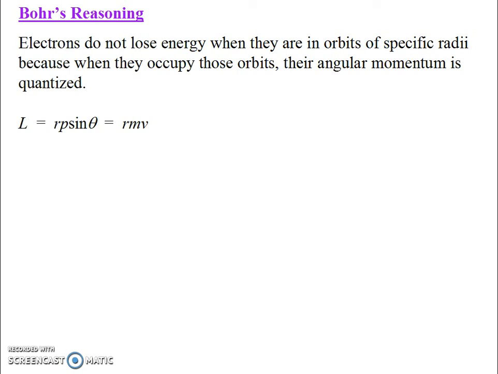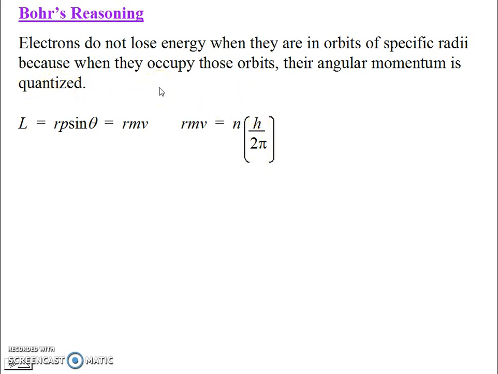Okay, so here's what Bohr figured out. By studying the angular momentum of these electrons, he found out they were quantized, which means they came in chunks, sort of a stepwise function. And it turns out it was always some multiple of h over 2 pi. So here's h again, Planck's constant, showing up somewhere completely different, right? And so the angular momentum, r times mv, is some integer n times h over 2 pi. So n is just 1, 2, 3, 4. It came in these multiples, these discrete chunks of h over 2 pi. That's what it means to be quantized.